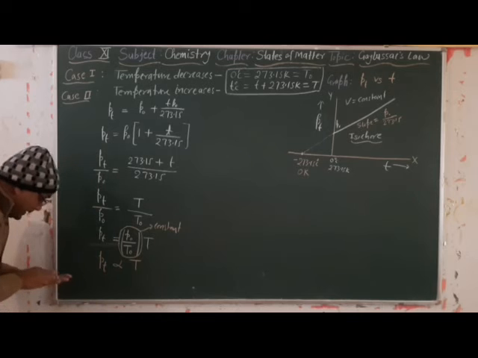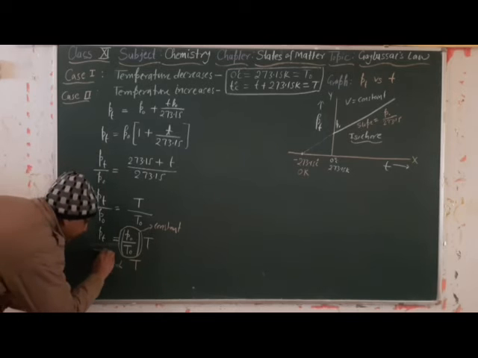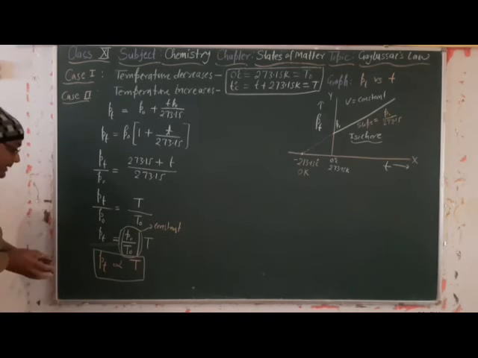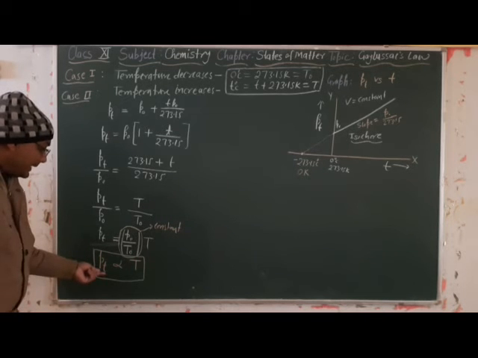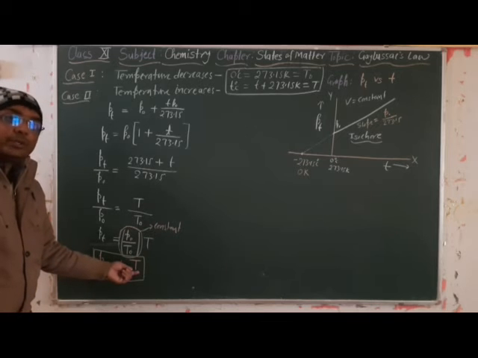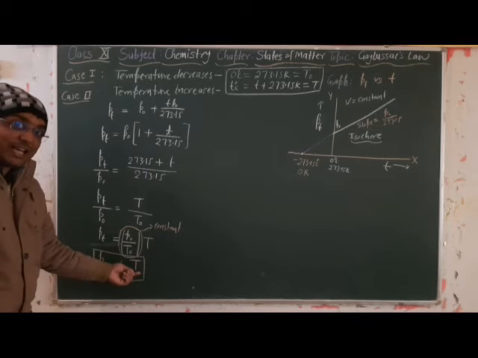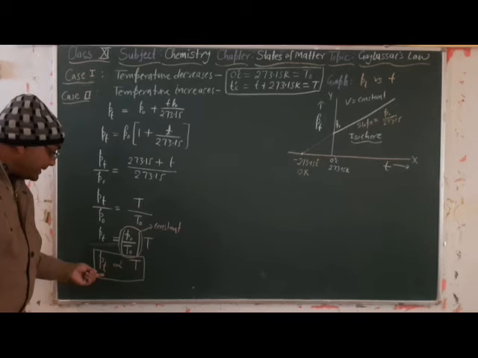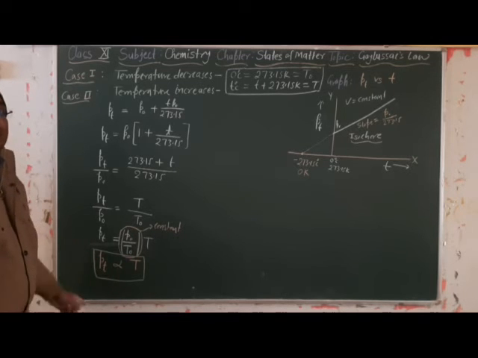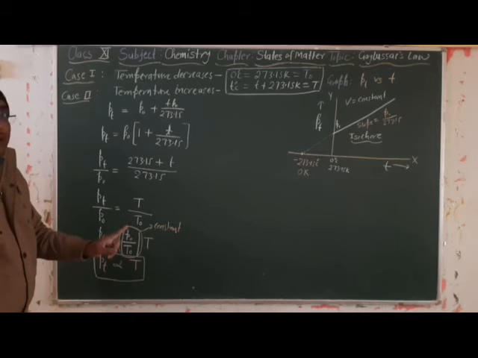Then we can write Pt is directly proportional to T. Means the pressure at any temperature T is directly proportional to the absolute temperature. T represents temperature in Kelvin, capital T.